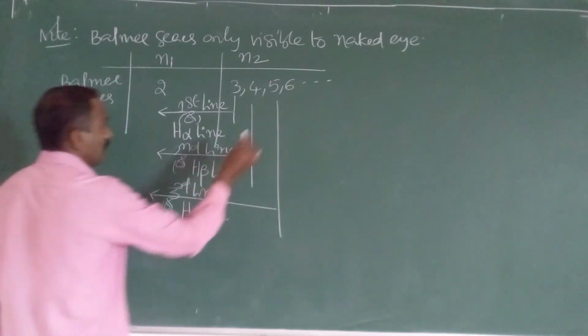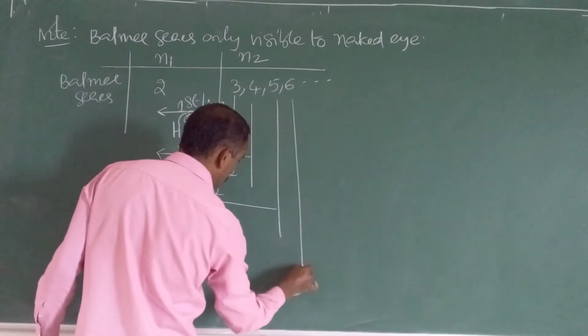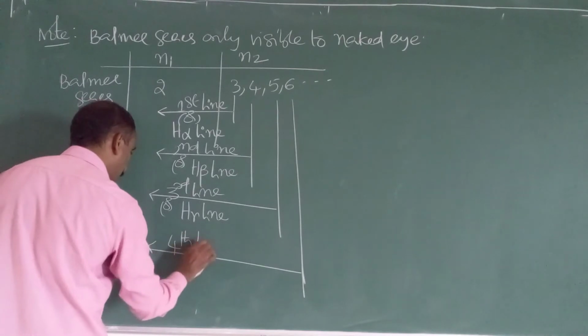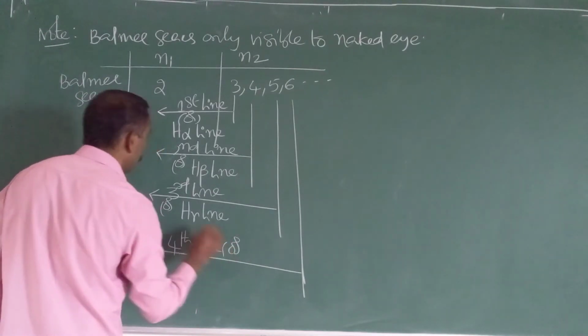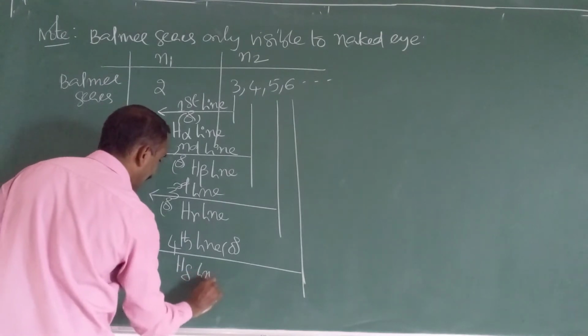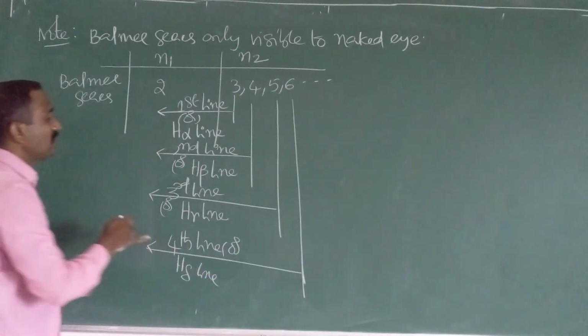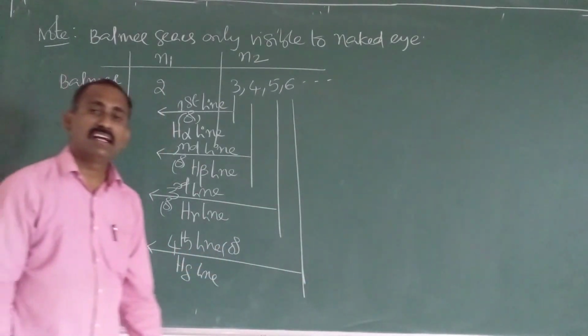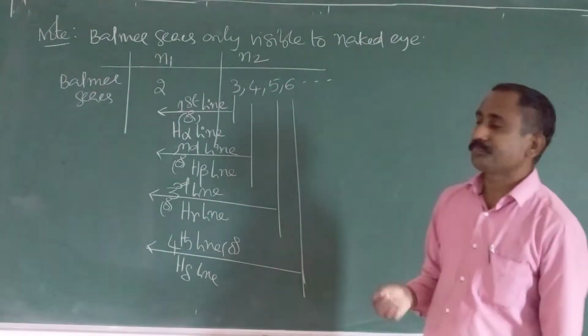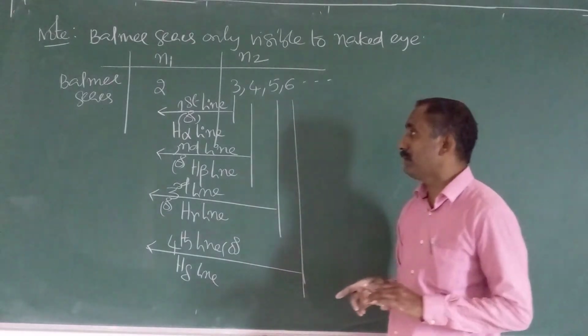Similarly, if an electron jumps from 6 to 2, it is known as the fourth line in the Balmer series, or the H delta line. If an electron jumps from 7 to 2, it is known as the fifth line, and so on. So this terminology also you should remember.